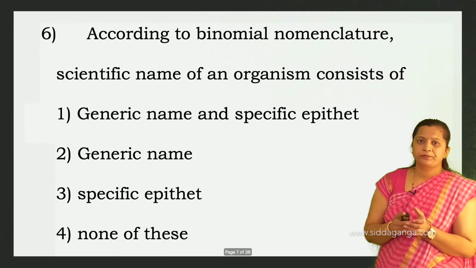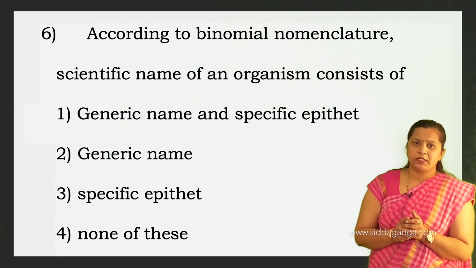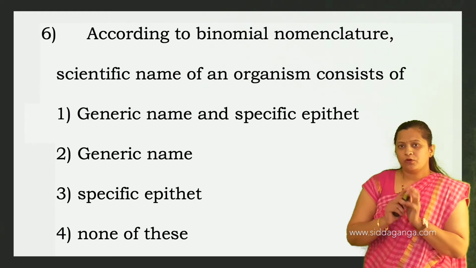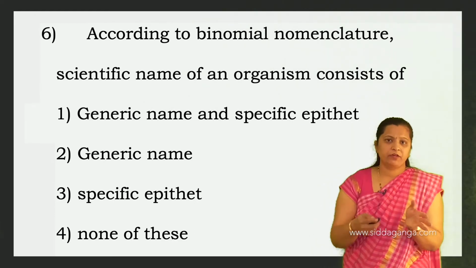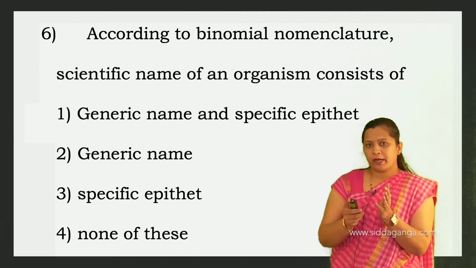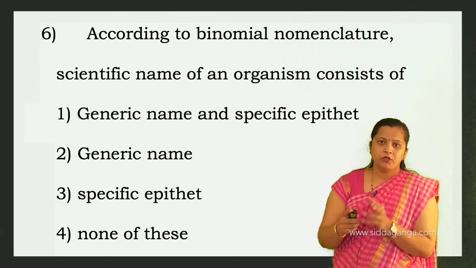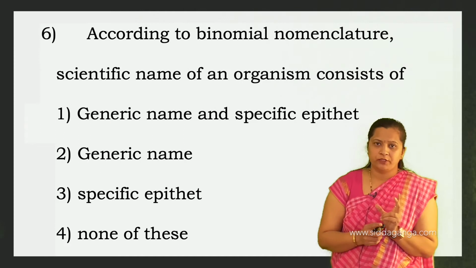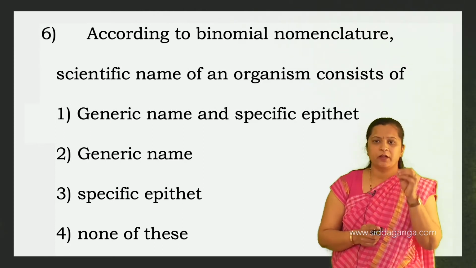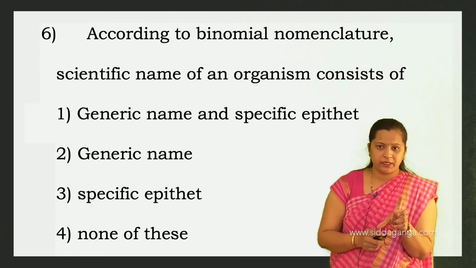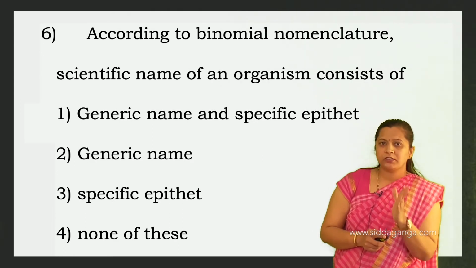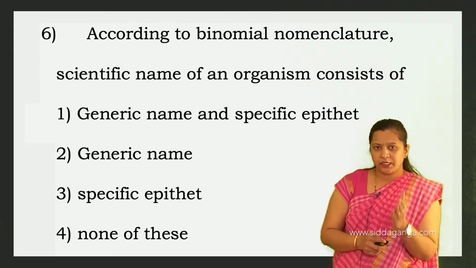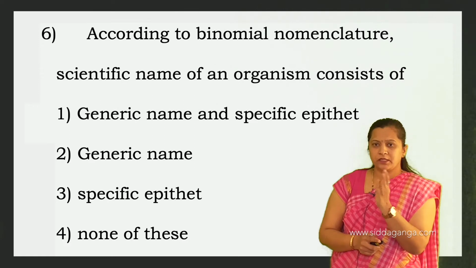Then the next question. According to binomial nomenclature, the scientific name of an organism consists of. You know that binomial nomenclature is a method of naming living organisms. Binomial, bi means what? Two. So it is a scientific method of naming living organisms with two components. Every living organism should possess a particular scientific name, and that scientific name consists of two components. The first component represents the generic name, and the second one is the specific epithet.